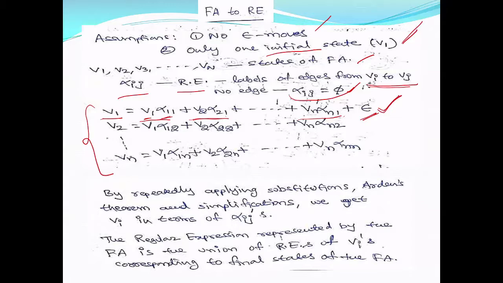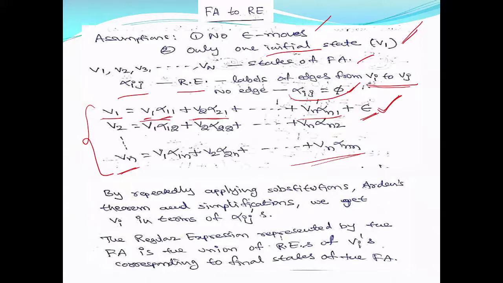Then V2. V2 is nothing but V1 alpha 12, that is from state 1 to 2, plus from state 2, 2 to 2, and so on, up to from state n, n to 2. That means everything that is coming into state 2, and similarly everything that is coming into state n, because there are only n states.